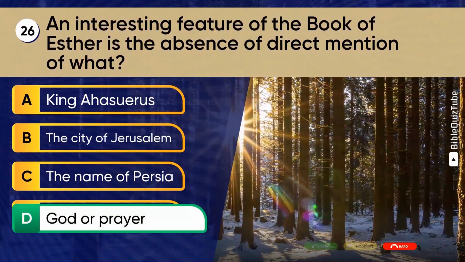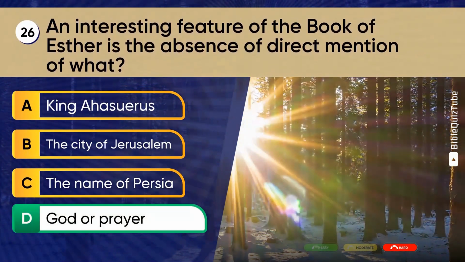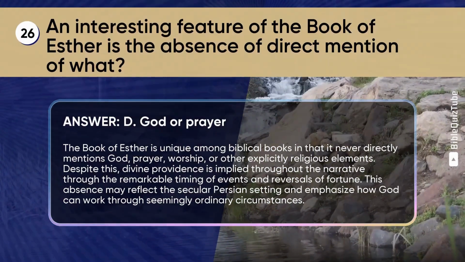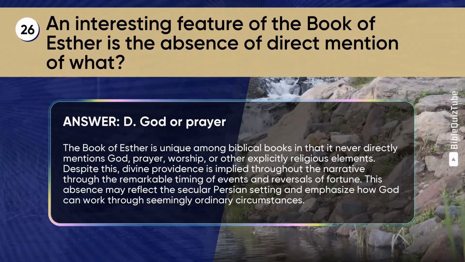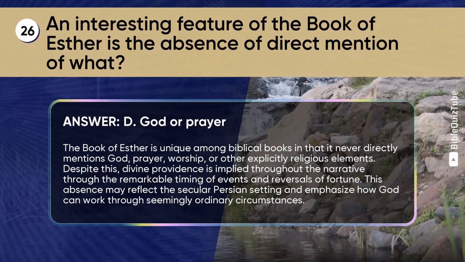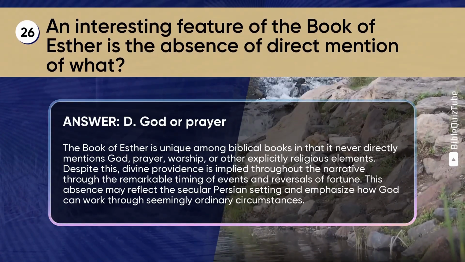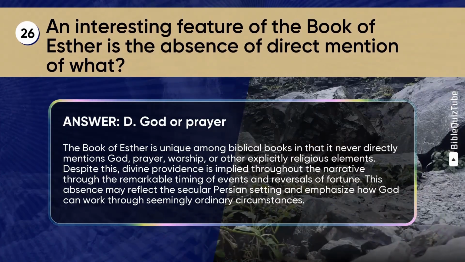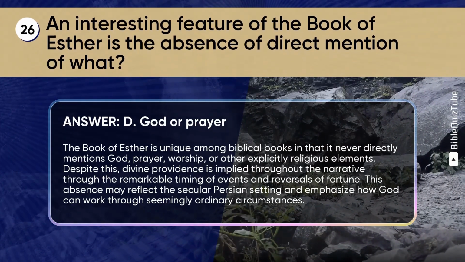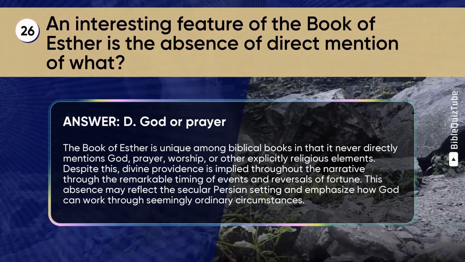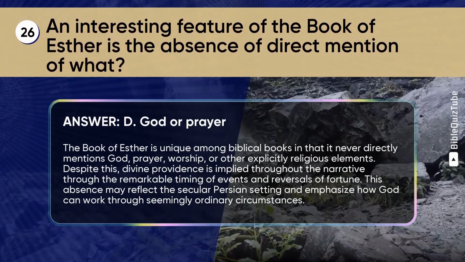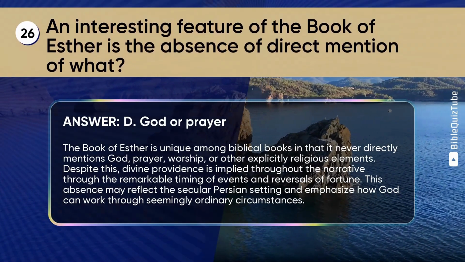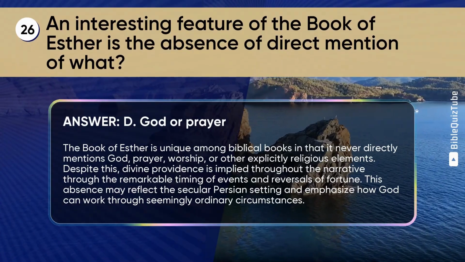The correct answer is D. God or prayer. The explanation. The book of Esther is unique among biblical books in that it never directly mentions God, prayer, worship, or other explicitly religious elements. Despite this, divine providence is implied throughout the narrative through the remarkable timing of events and reversals of fortune. This absence may reflect the secular Persian setting and emphasize how God can work through seemingly ordinary circumstances.